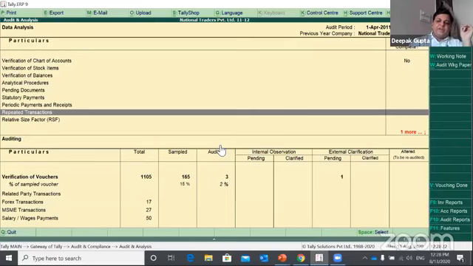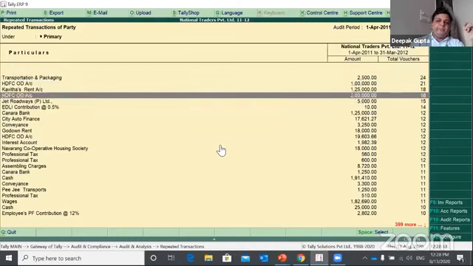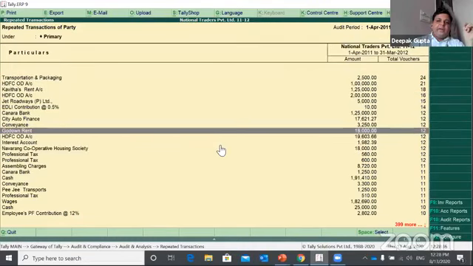Repeated transaction. This is an interesting analysis where you would be able to see how many times a single amount, the same amount for a particular account, has been repeated. And you can look at, like, 18,000 godown rent, there are 12 repetitions. So it is fair enough because every month this needs to be made for a monthly godown rent payment.